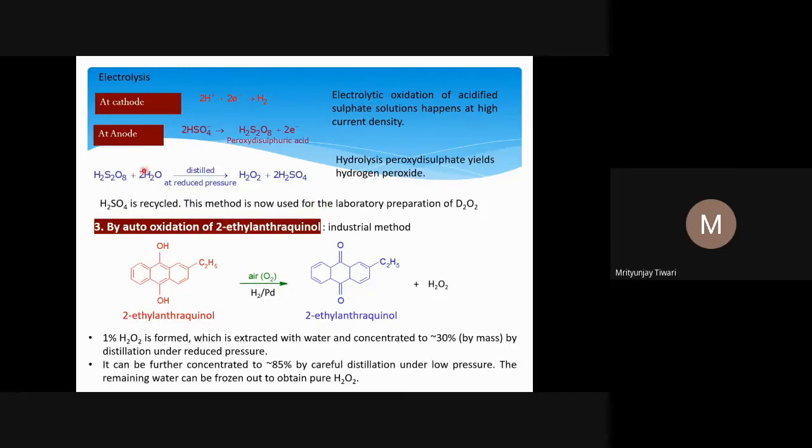Or in other words, what is the H2O? Water has a lone pair, and that lone pair attacks the sulfur, which has a positive charge, because the sulfur is associated with oxygen atoms, which are highly electronegative. So some positive charge is there. Because of the positive charge, the lone pair of water will be attracted, and once it is attracted, the sulfur group with O- ion will be released, and now this H+ ion will go to OH-.